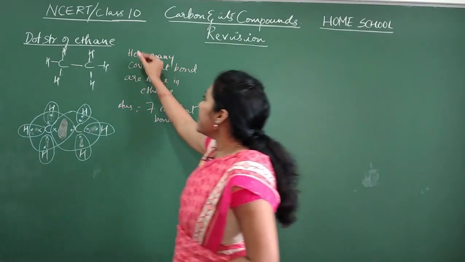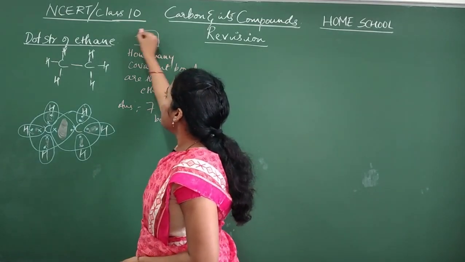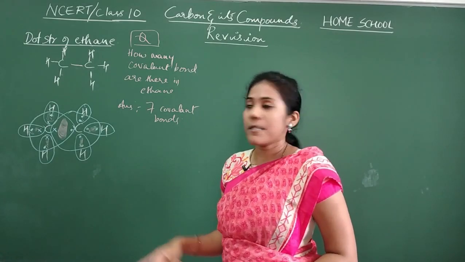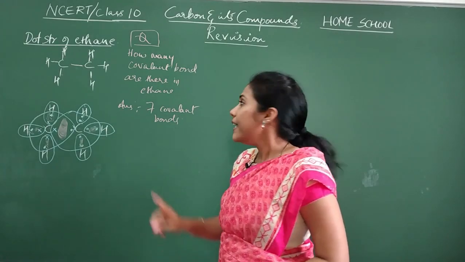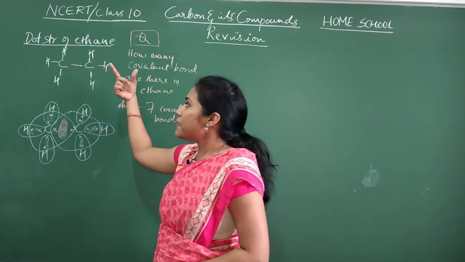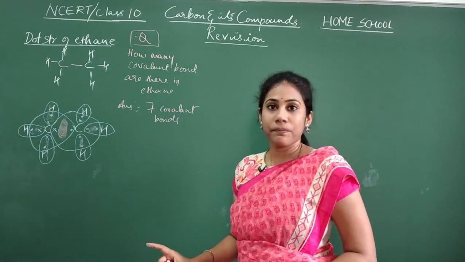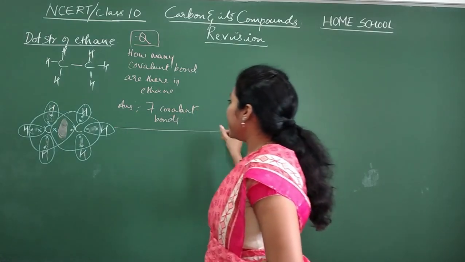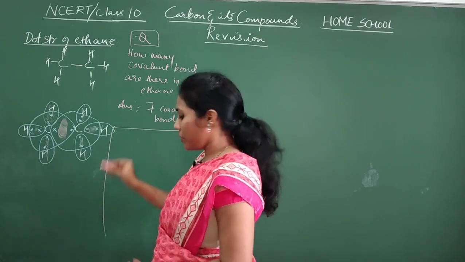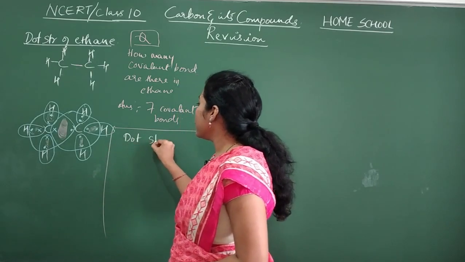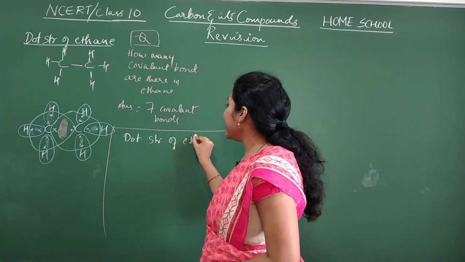Okay, so this is again one more variety of a question. They'll ask you number of covalent bonds present in a compound. Just write the elaborate structure, count all the bonds present in a molecule. Clear? Fine. And now let us try to write dot structure of ethene. Dot structure of ethene.